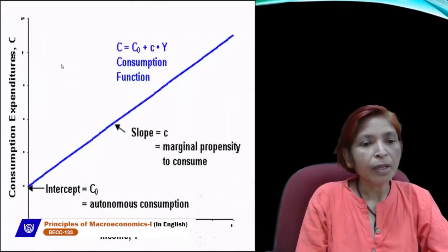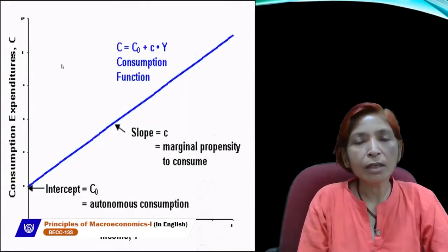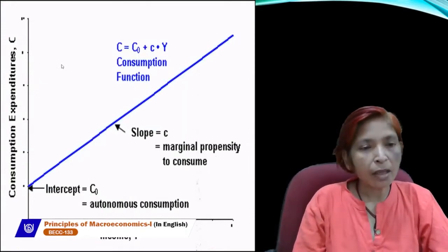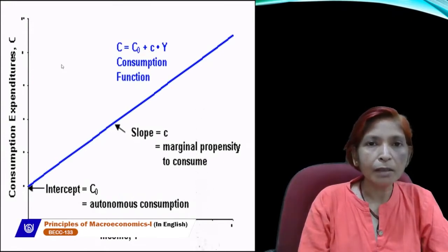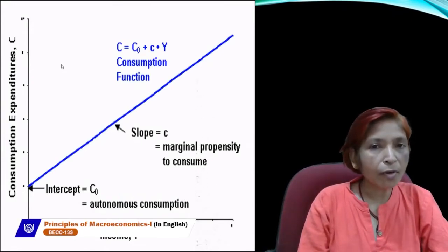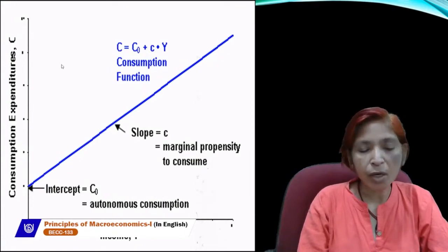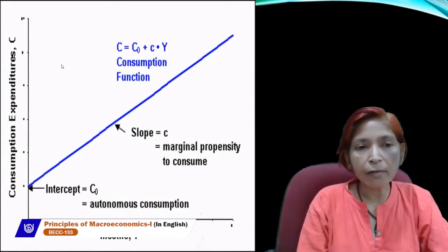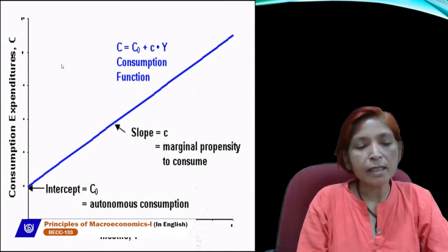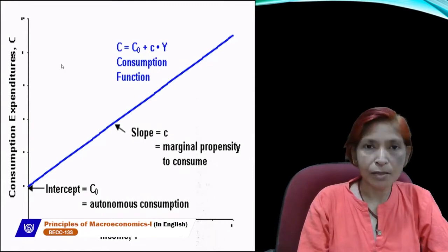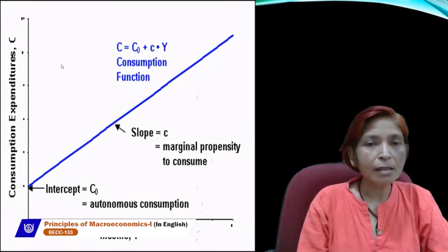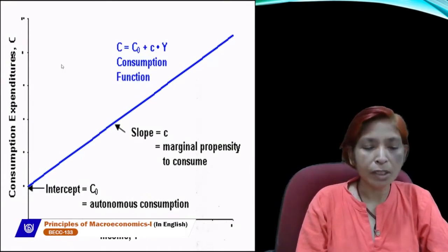Now next is the consumption function curve. In this diagram, consumption curve always starts from the y-axis, not from the origin, because consumption can never be 0. At 0 level of income, consumption definitely exists. That's why consumption curve always starts from the y-axis, not from the origin.